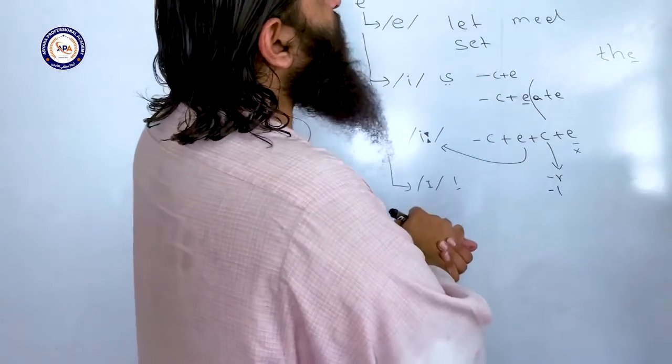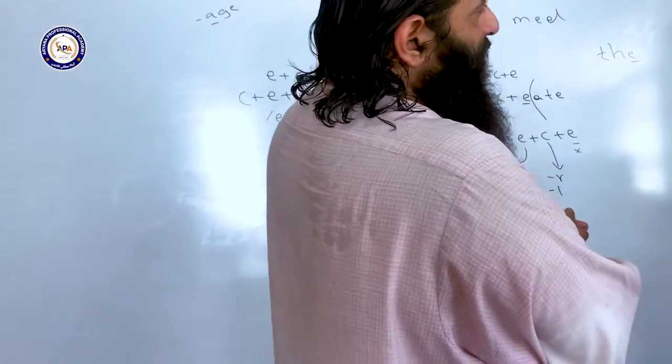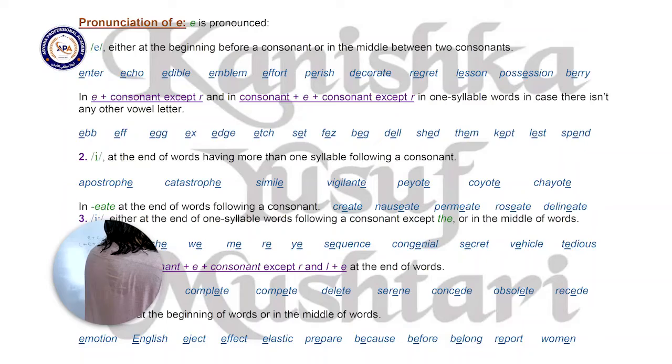But sometimes E also can give this sound at the beginning and also in the middle. At the beginning like emotion, English, eject, effect, elastic. And the middle like prepare, because, before, belong, report, and women.